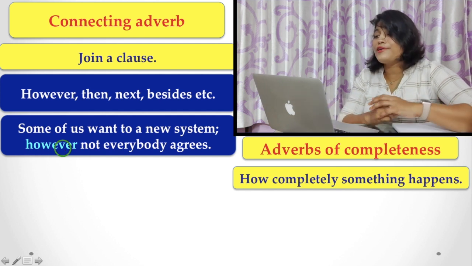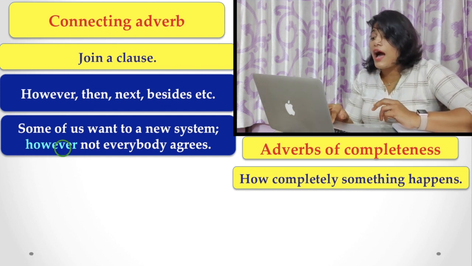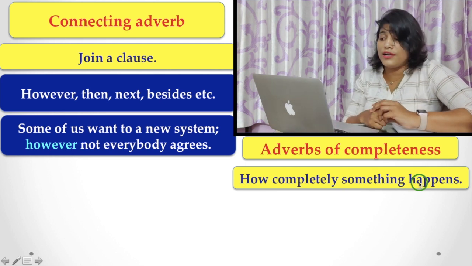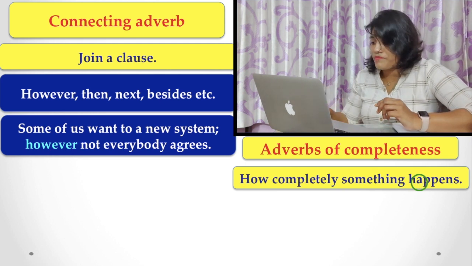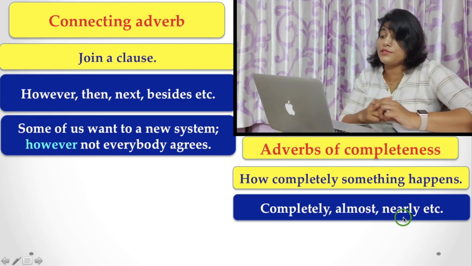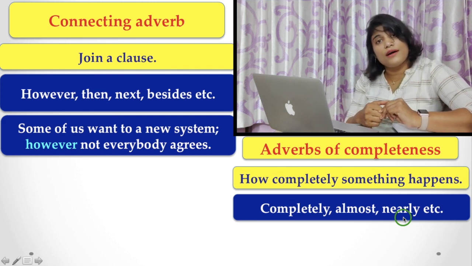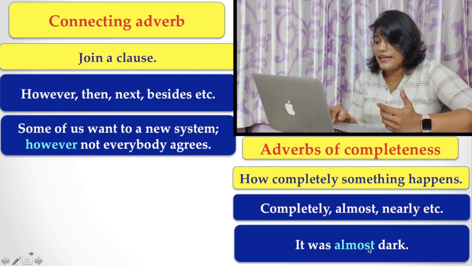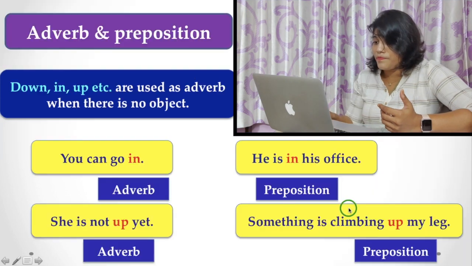Now, adverb of completeness refers to how completely something happens. Here, completely, almost, nearly are examples of adverbs of completeness. And the example is: it was almost dark. That is, almost is the adverb of completeness.